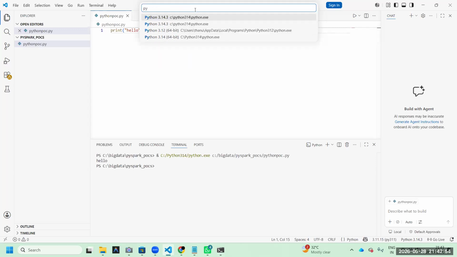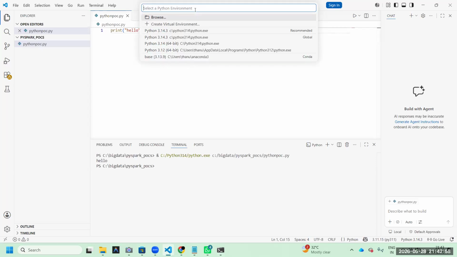If you don't have that, give me 2 minutes, it will come. Python 3.11. Oh, you are not getting it. You do one thing. If it is not there, give me 2 minutes.